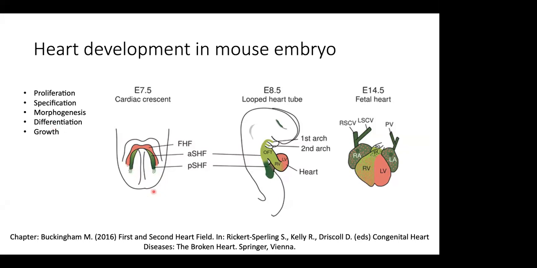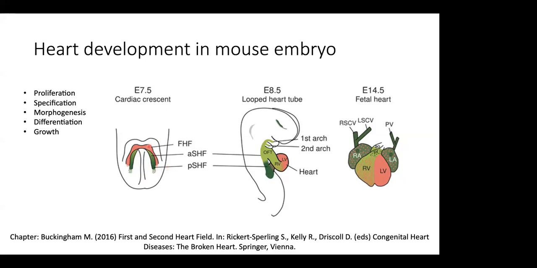Okay, so coming back to the mouse embryo, the two heart fields at embryonic day 7.5 start coming together, and as they approach each other from the two sides, as you can see here, they make this structure which looks like a crescent and hence is called the cardiac crescent. It is just the name. This is just a transition phase where the heart fields are coming together, and that's how they appear.